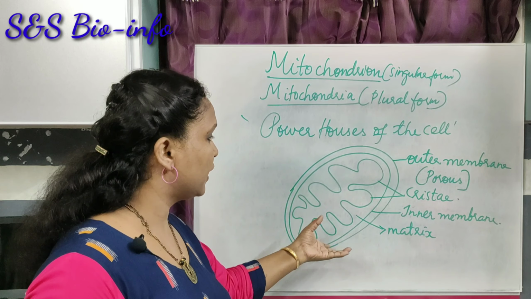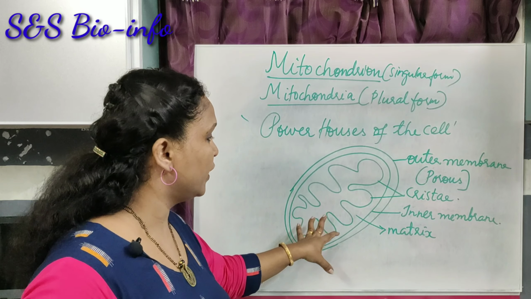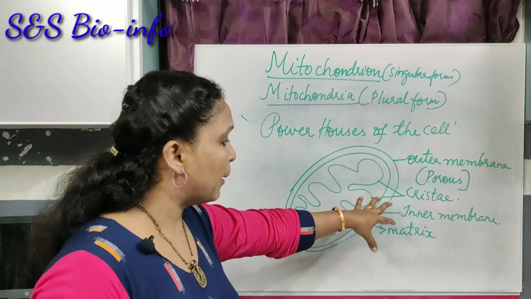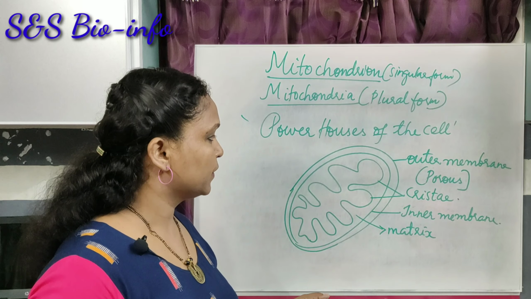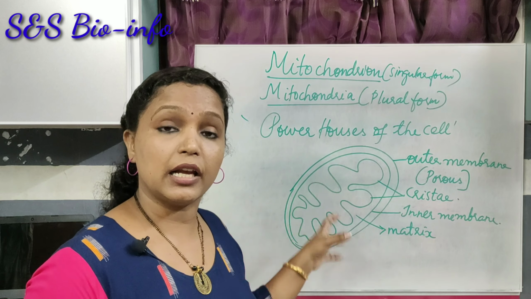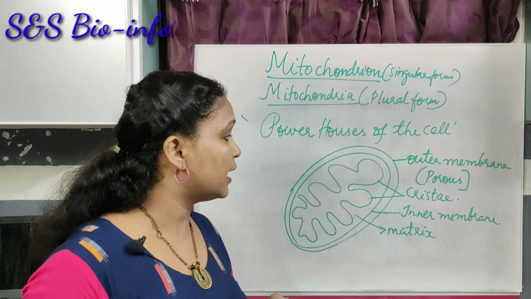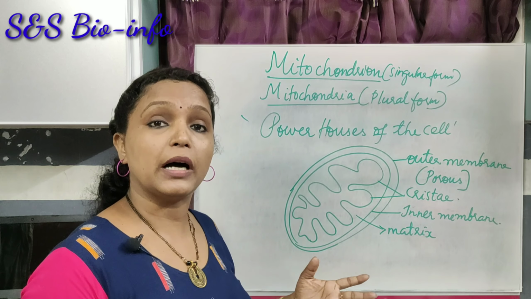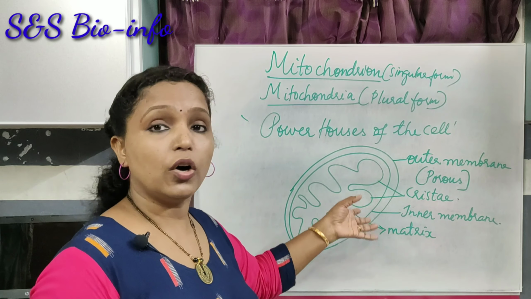It is double membranous. It has a matrix in which the cristae are embedded. The outer membrane is porous in nature because, as it is a cell organelle in the eukaryotic cell, it allows the movement of particles in and out of the organelle.